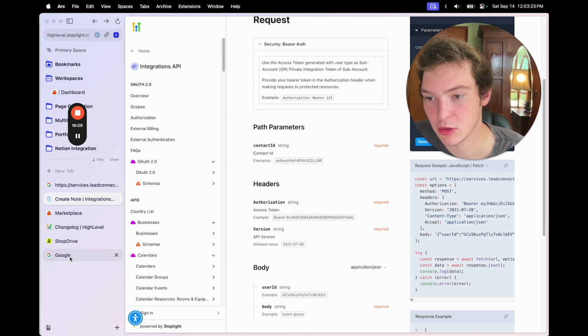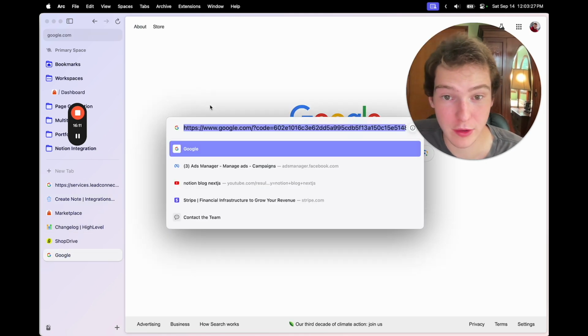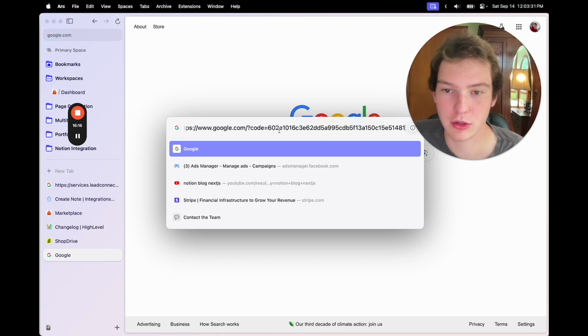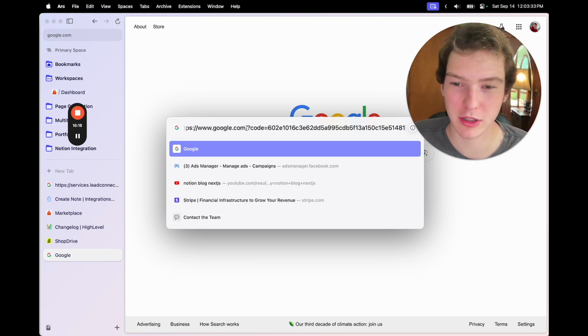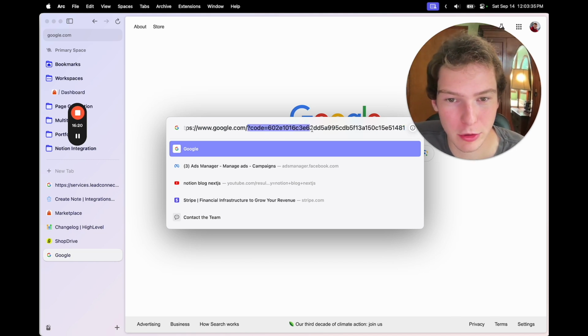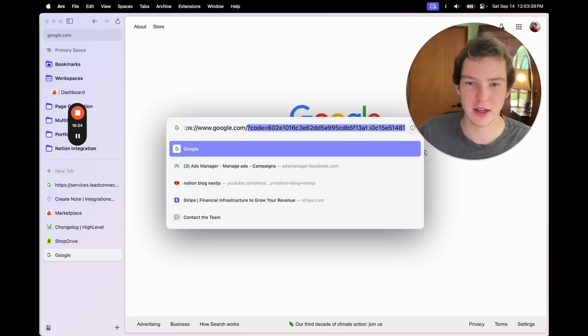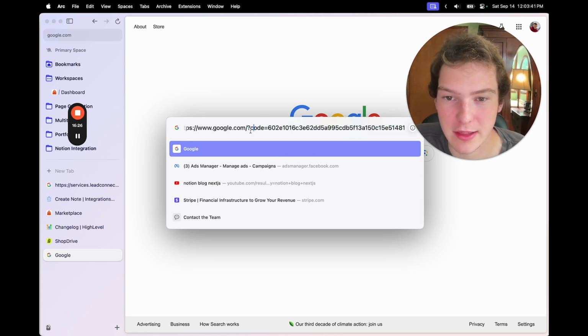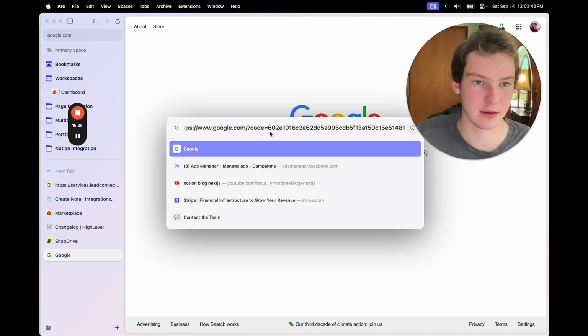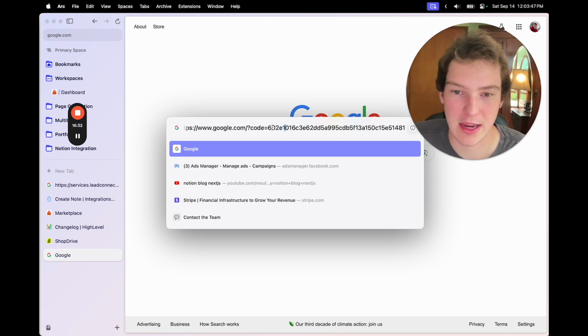So we're on Google, and if we open up the URL bar, we can see that we're on google.com, but there's also this code parameter. This is a search parameter, I believe they're called, where it has a question mark and then the key, and then equals, and this is our installation code.